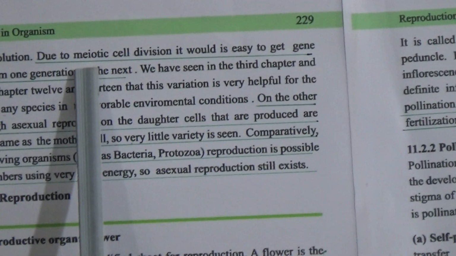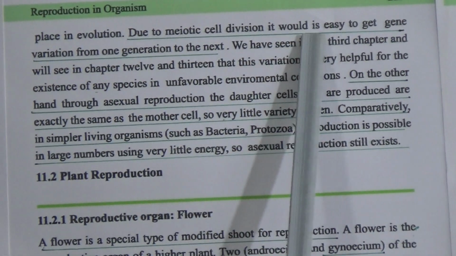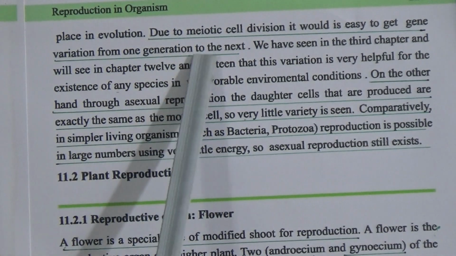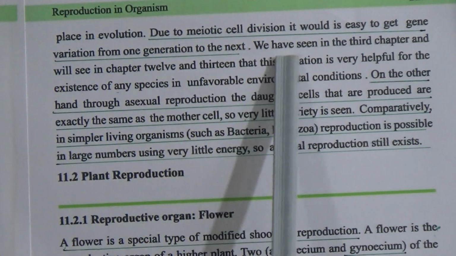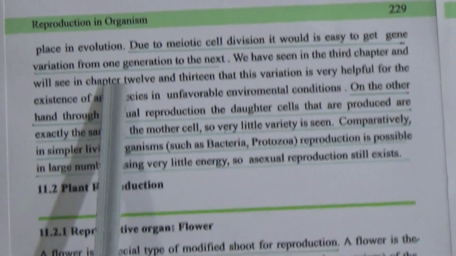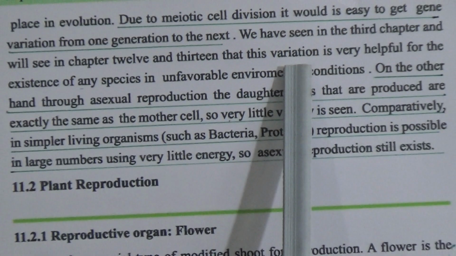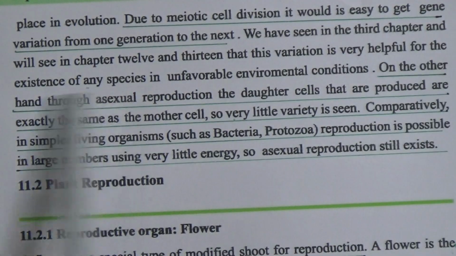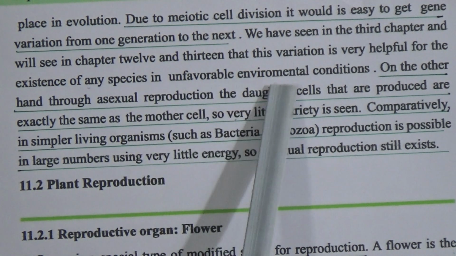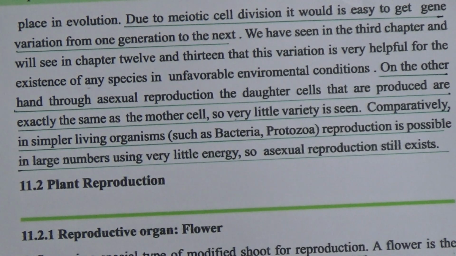Due to meiotic cell division, it is easy to get gene variation from one generation to the next. We have seen in the third chapter and will see in chapters 12 and 13 that this variation is very helpful for the existence of any species in unfavorable environmental conditions.